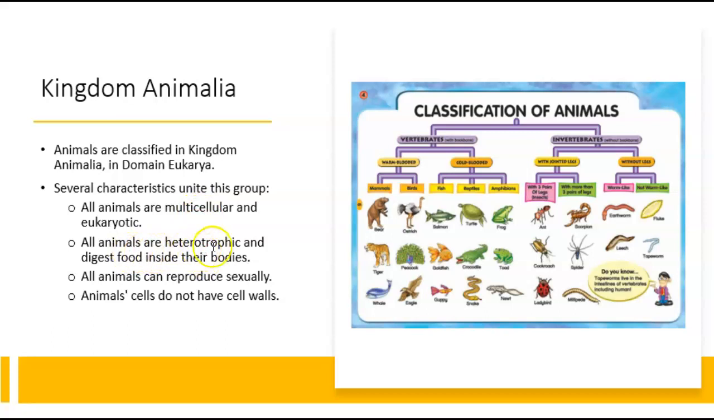All animals are heterotrophic and digest food inside their bodies. All animals can reproduce sexually, and animal cells do not have cell walls. Okay.